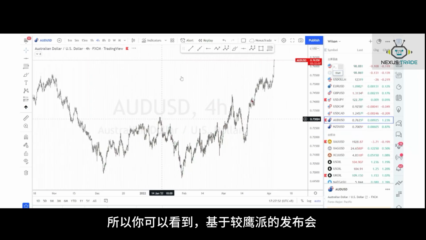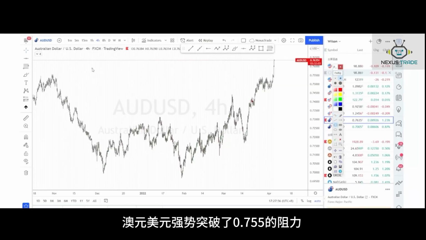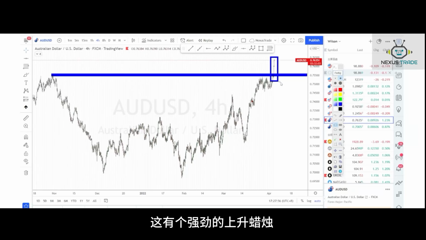That's why we can see that, as this is not a dovish announcement, AUD USD broke out 0.755 with a strong bullish candlestick.